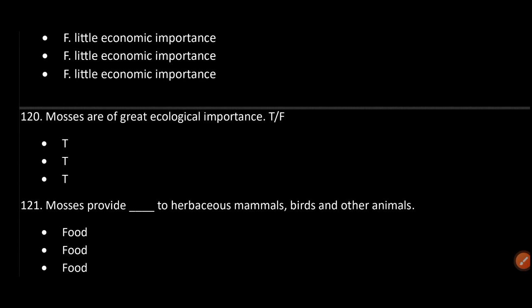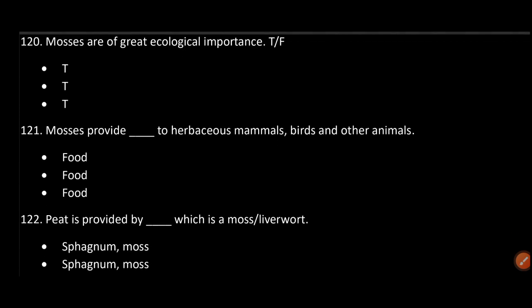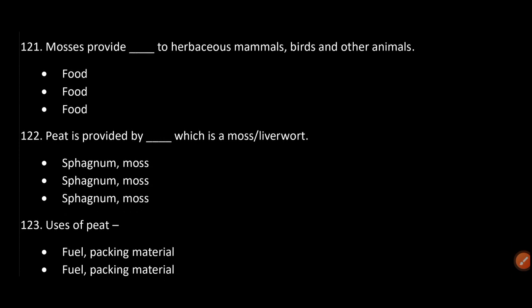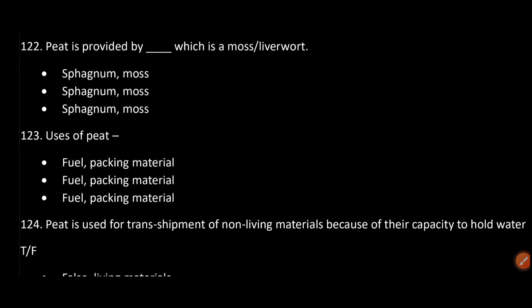Mosses provide dash to herbaceous mammals, birds, and other animals. Food. Peat is provided by dash, which is moss or liverwort. Sphagnum moss. Uses of peat: fuel, packing material.